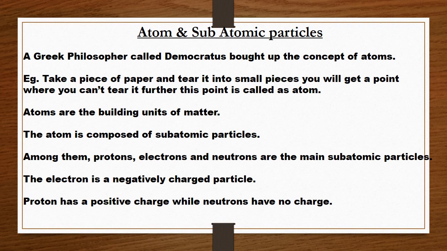The atom is composed of subatomic particles. Among them, we have protons, electrons and neutrons. These are the main subatomic particles. The electron is a negatively charged particle and the proton is a positively charged particle, while the neutrons have no charge, so they are neutral.